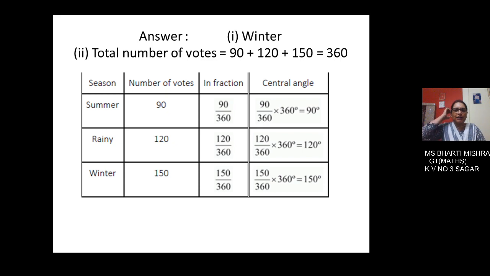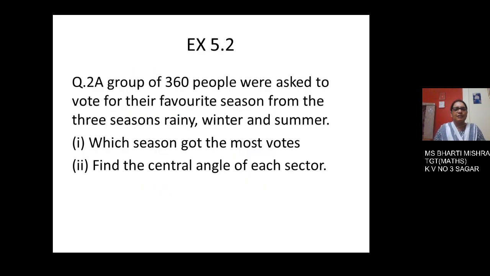Now let us calculate the second part. We have to calculate the central angle. The second question's first part was which season got the most votes. On seeing the table, we have decided that winter season is loved by the maximum. Now the second part is to find the central angle.